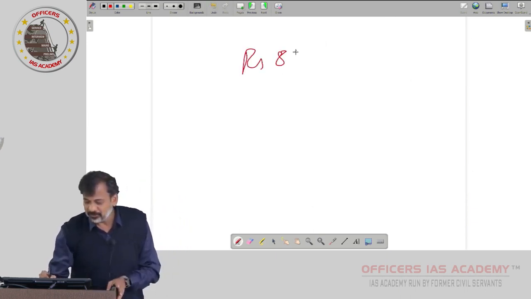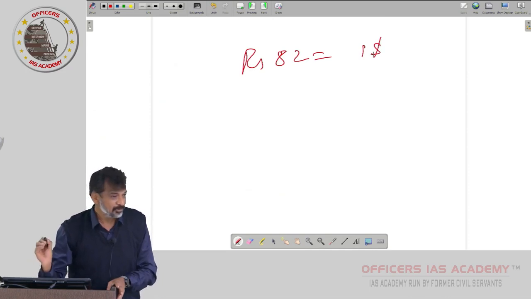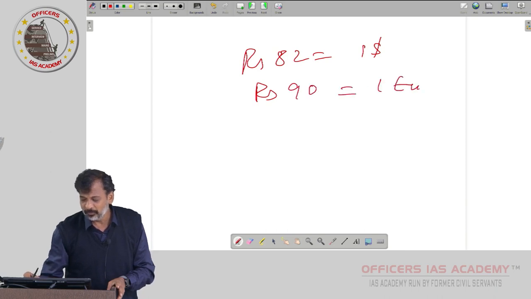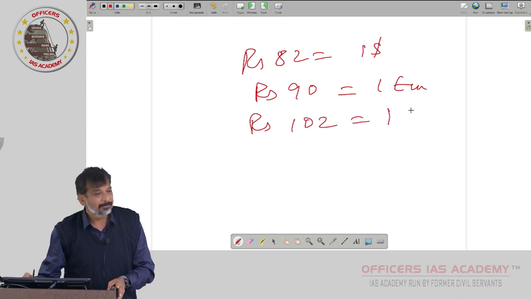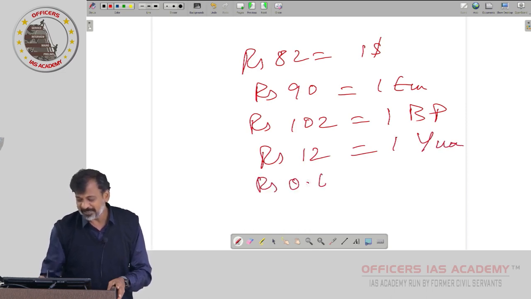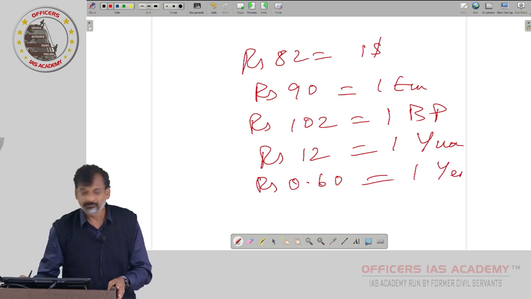Let us assume India's 82 rupees is equal to $1 today. With respect to the euro, let us assume 90 rupees is equal to 1 euro. Rupees 102 is equal to 1 British pound. Rupees 12 is equal to 1 Chinese yuan. And rupees 0.60 paise is equal to 1 Japanese yen.